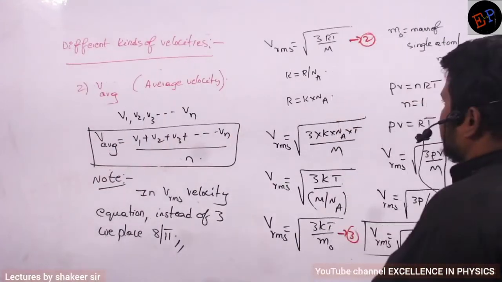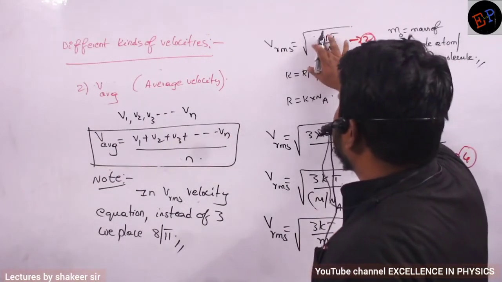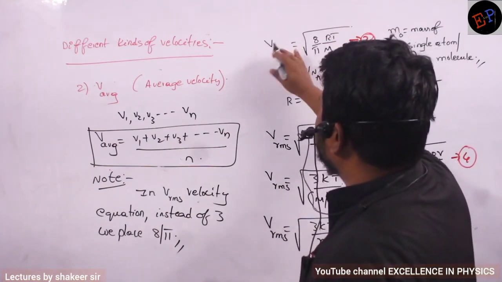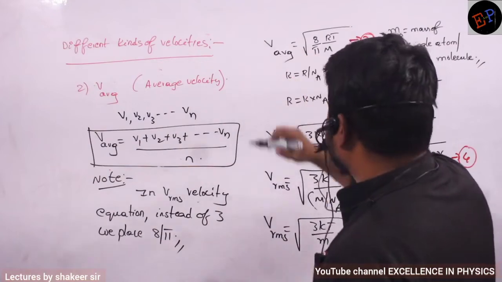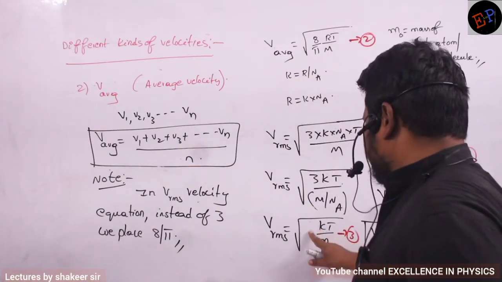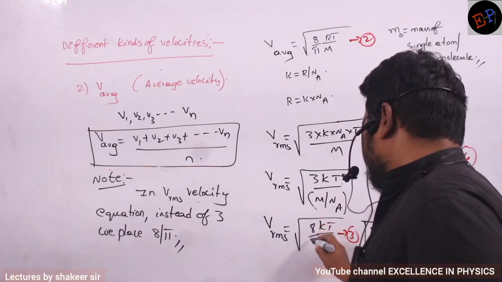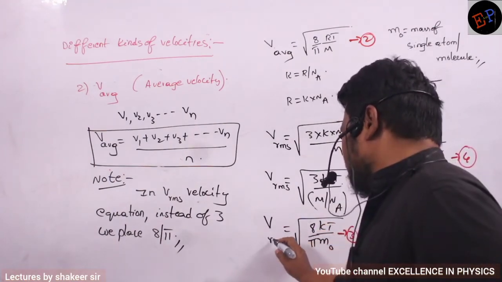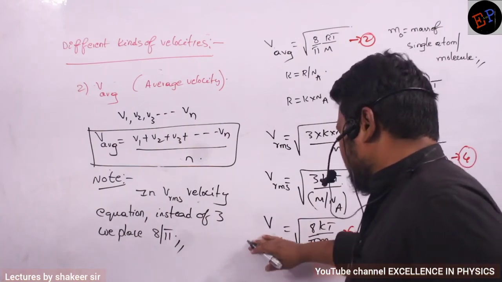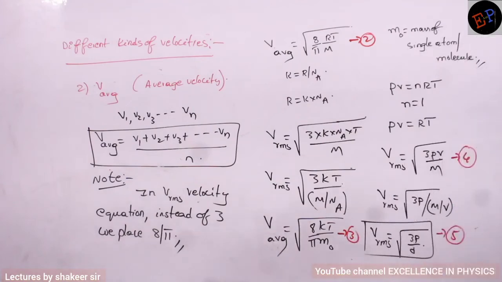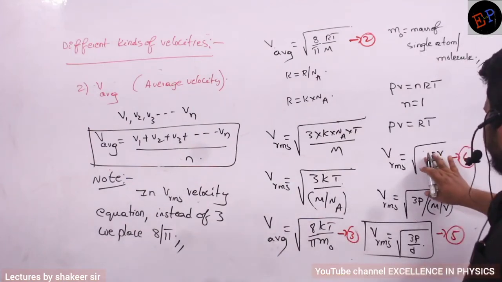Okay, let us see how we can change them. So here instead of 3, I will write 8 by pi. Then it converts into average velocity. Understood, no? So here also instead of 3, I will substitute 8 by pi. Then the equation converts into average velocity. Clear? Then I go to this equation.